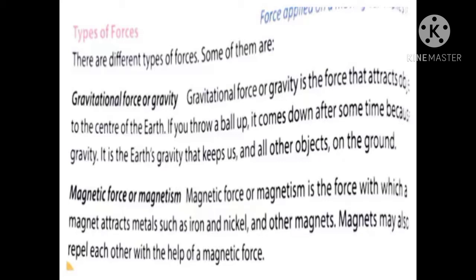So the earth is having enormous force inside it, that is, plenty of force is there inside the earth. Any object thrown upward with whatever force you have, the force of the earth will pull the object downward.